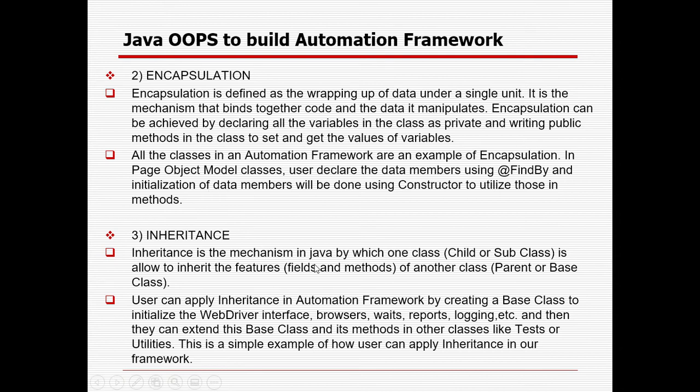Then inheritance. Inheritance is the mechanism where you are using your father's and forefather's property, right? Inheritance is a mechanism in Java by which one class, which is the child or subclass, is allowed to inherit the features, fields or methods, of another class, which is the parent or base class. The user can apply inheritance in an automation framework by creating a base class to initialize the WebDriver interface, browser, wait, reporting, logging, etc. So in a real-time framework, we will create a base class where we add all the important methods, such as wait time and methods for reporting and logging.